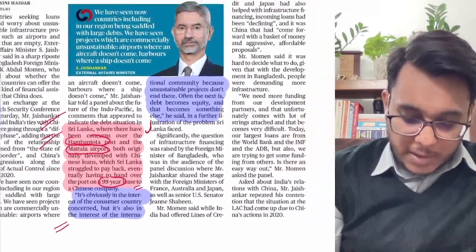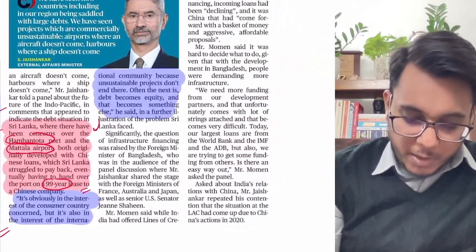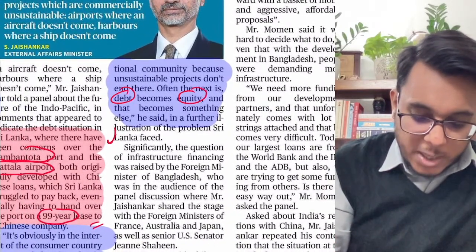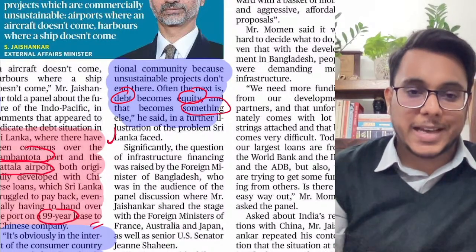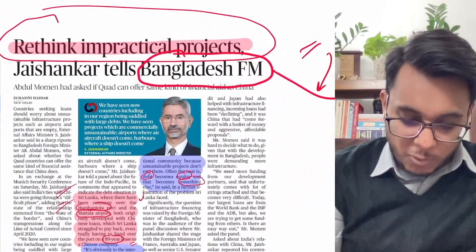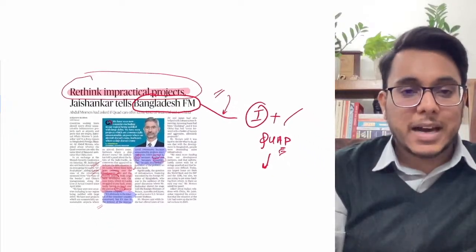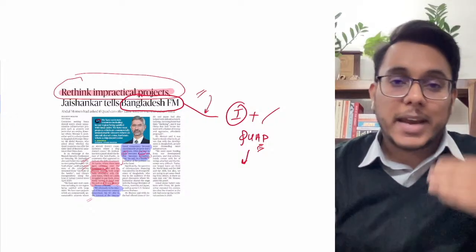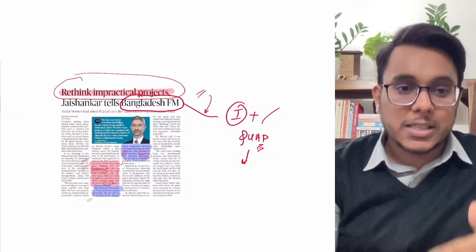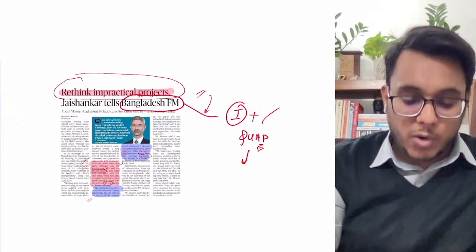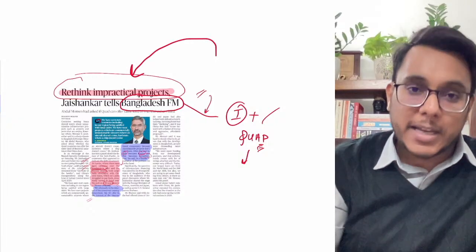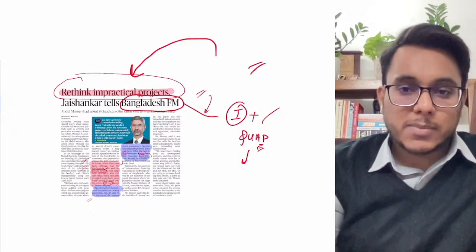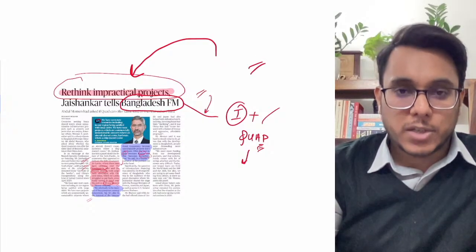Moreover, it has also been pointed out that over the years the debt that is given is converted into equity, and then that equity becomes something else. So this is a problem for the entire world community. Before comparing the Quad countries with China in terms of loan assistance, the countries first need to evaluate which projects are practical for them and for which projects they should actually take the money. So guys, a very good observation has been made.